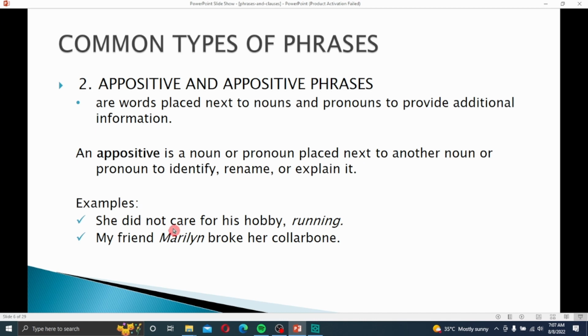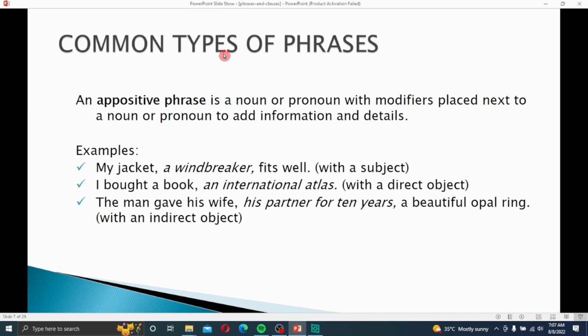Common types of phrases: an appositive phrase is a noun or pronoun with modifiers placed next to a noun or pronoun to add information and detail. Example: my jacket, the windbreaker, fit well. Here I use windbreaker as an appositive, in apposition with the subject. I bought a book, National Atlas, where National Atlas is in apposition with the direct object.